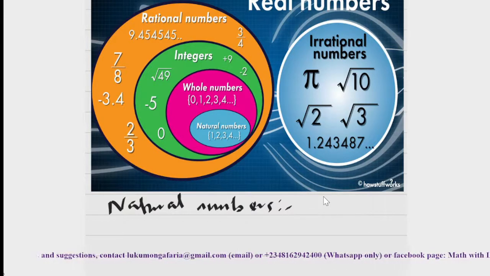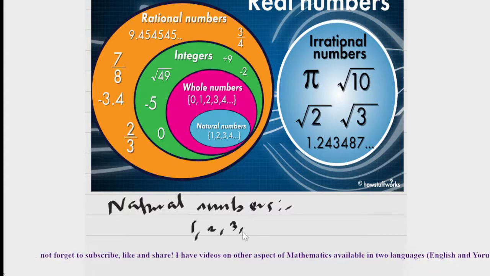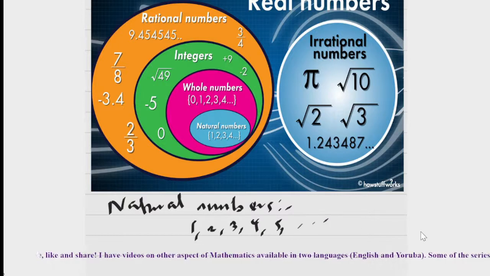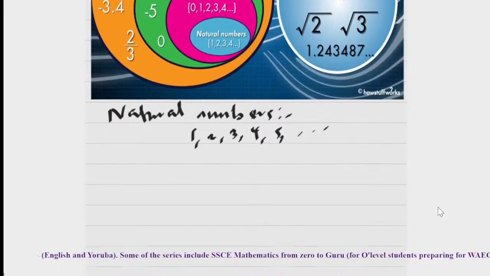When your little brothers or little sisters or even your kids are in nursery school, the first set of numbers they will be exposed to are what? 1, 2, 3, 4. You understand now? So these are the set of counting numbers, 1, 2, 3, 4, and so on and so forth. They are the numbers we are exposed to in our nursery schools.